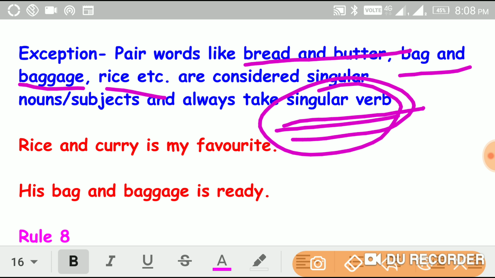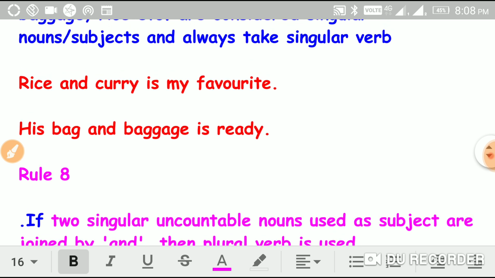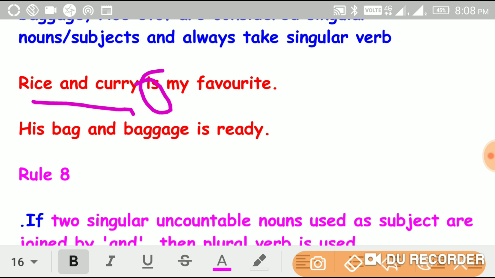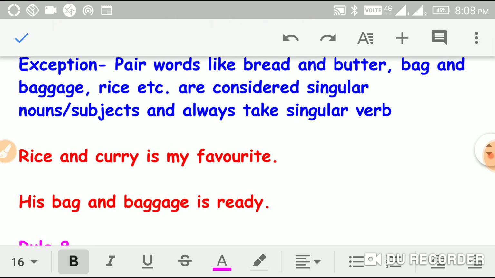So here remember, bread and butter, bag and baggage, rice and sambar, rice and curd, like that. They are considered as singular nouns or subjects, so always they take a singular verb. For example, rice and curry. See here, rice and curry takes is, that is a singular verb. We consider it as a pair of words, so always the verb is singular.